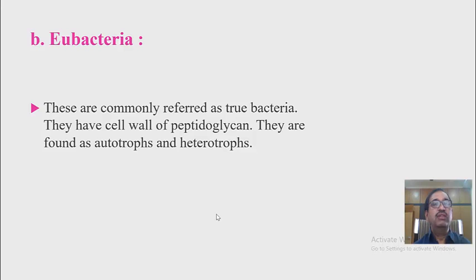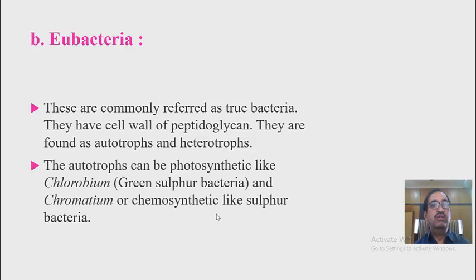Eubacteria. These are commonly referred to as true bacteria. They have a cell wall of peptidoglycan. They are found as autotrophs or heterotrophs. The autotrophs can be photosynthetic like the green sulfur bacteria or chemosynthetic like the sulfur bacteria.